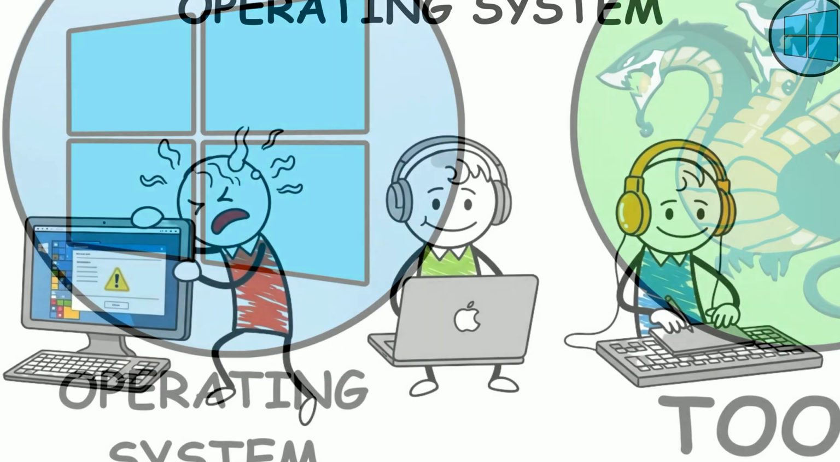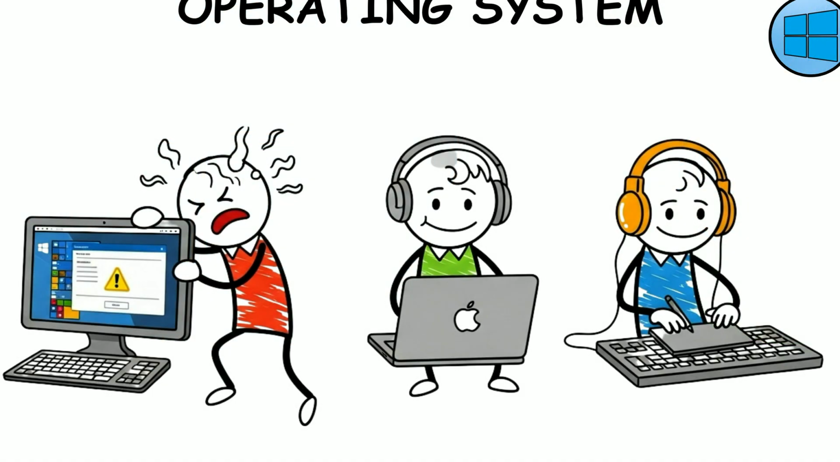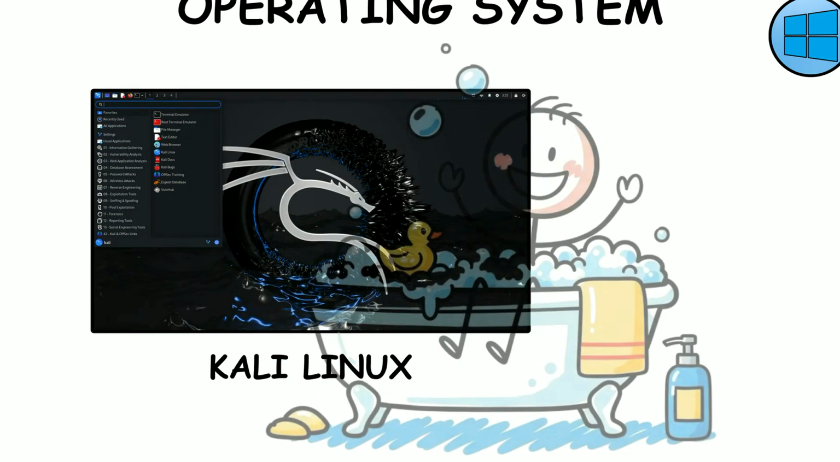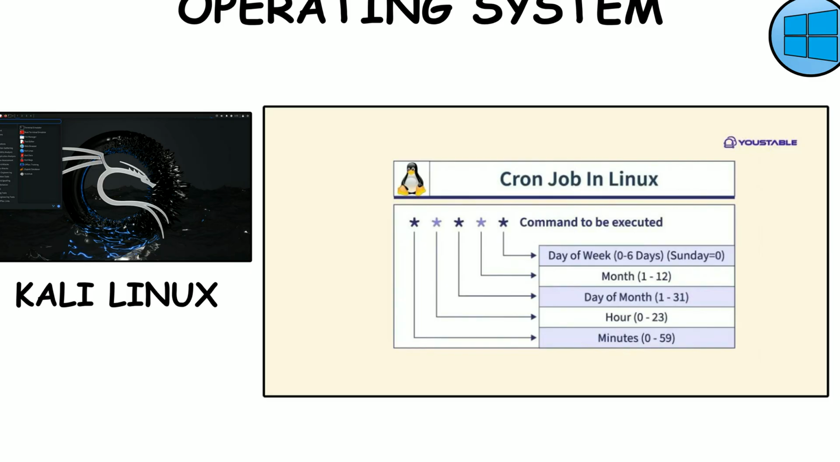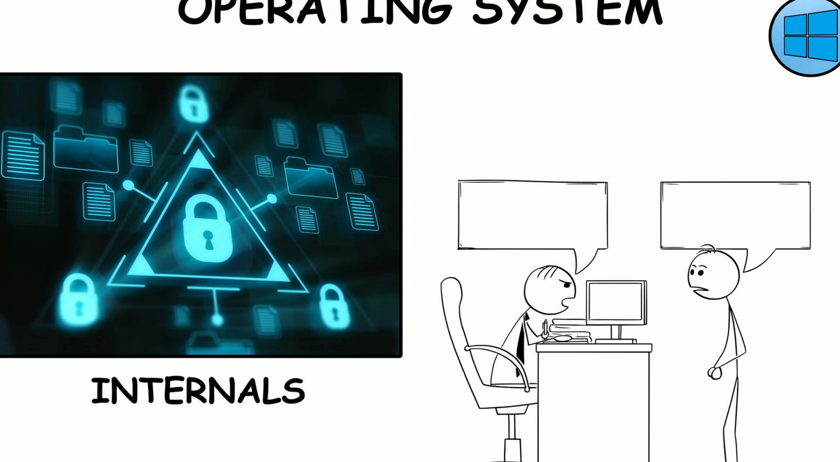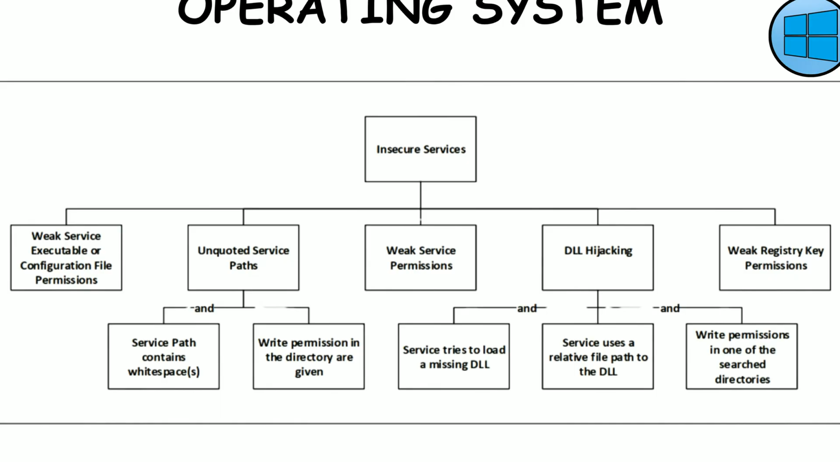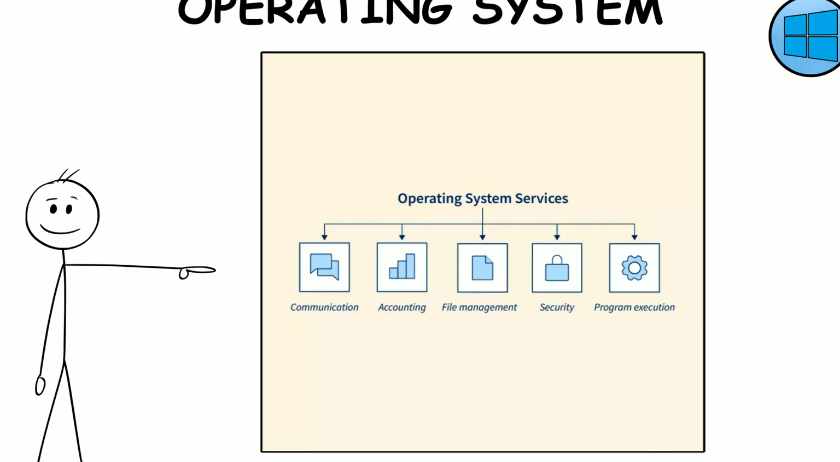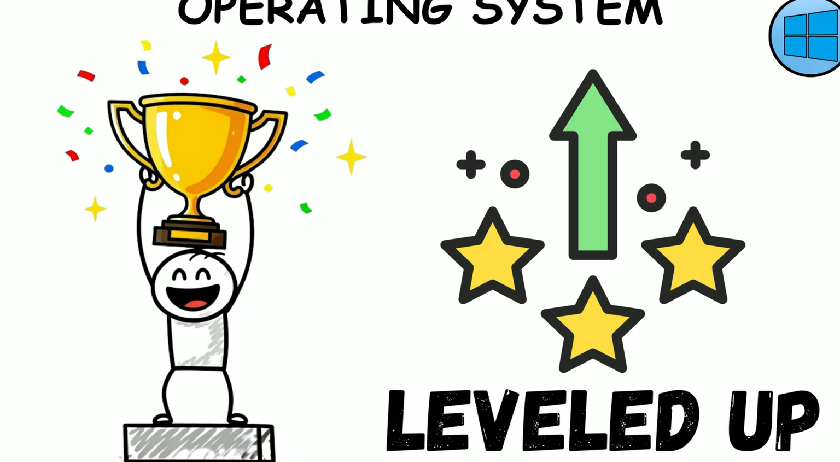Operating systems. Different OS, different quirks. On Windows, learn a few PowerShell commands, where event logs live, and understand services and the registry at a high level. On Linux, get comfy with systemd units, cron jobs, and how permissions protect files. These internals explain both why vulnerabilities exist, like weak service permissions, and where defenders check for trouble. If you can say, logs are stored here, services run like this, congratulations, you've just leveled up.